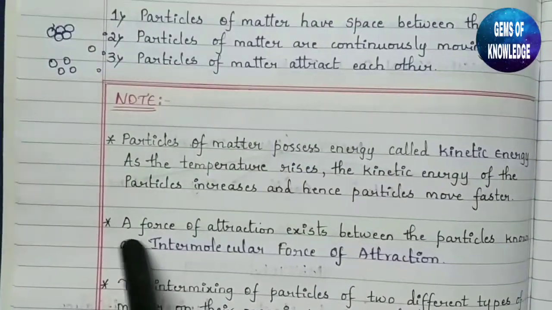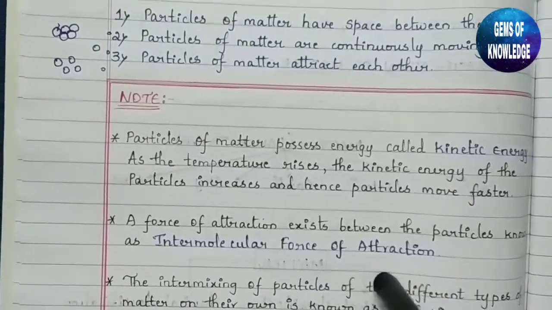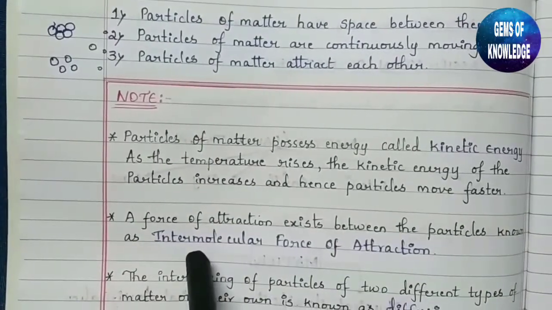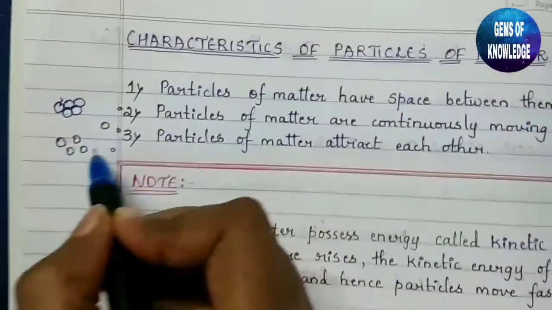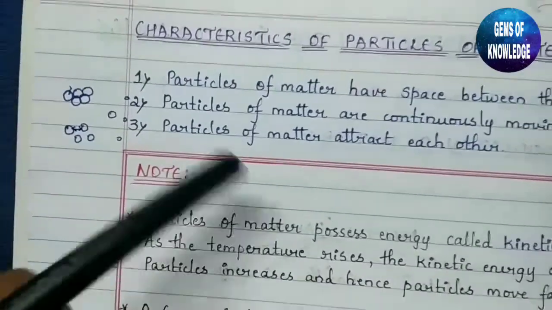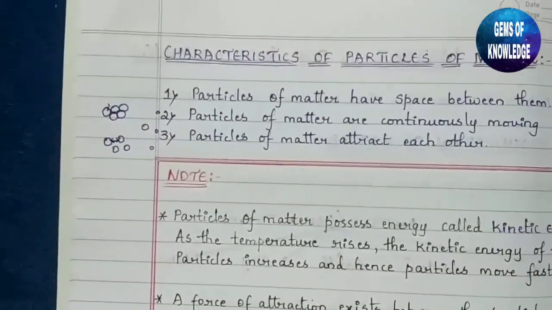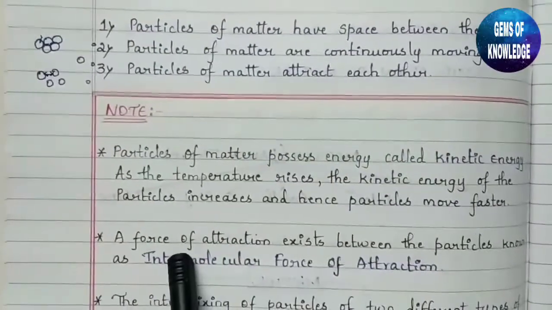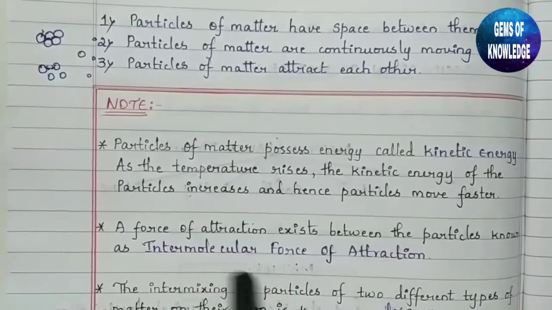Next point you can see here, a force of attraction exists between the particles, known as intermolecular force of attraction. So what is the force which exists between the particles? It is called intermolecular force of attraction. So we can say the particles of matter attract each other. This is the reason why the particles of matter attract each other, because they contain a strong force of attraction called intermolecular force of attraction.